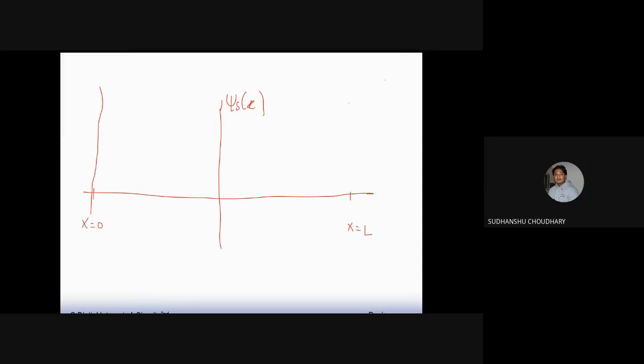Again, under the flat band condition, that is when Vg is equal to VFB, you will find that the surface potential at the center of the gate is 0. And this surface potential increases, and it again reaches the built-in potential of the source and drain regions.